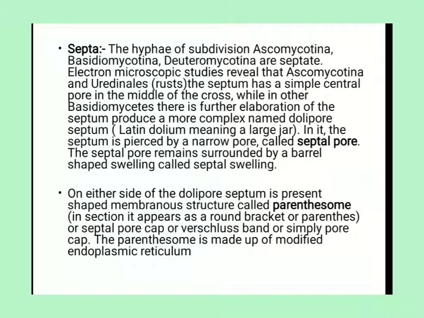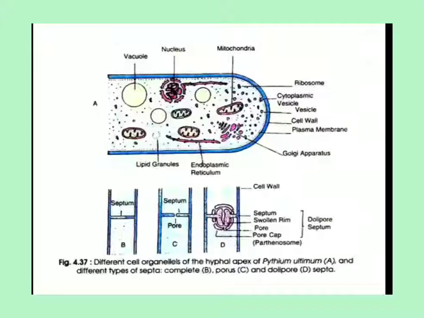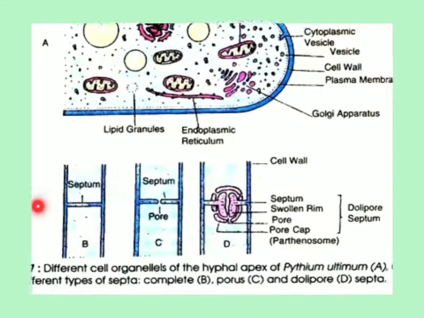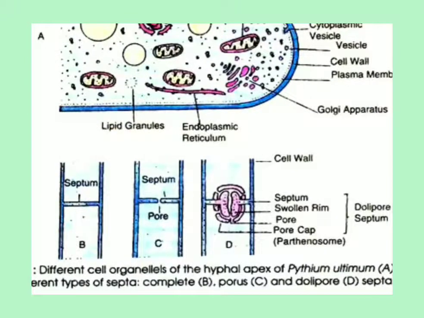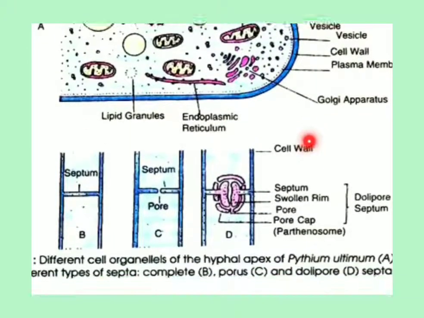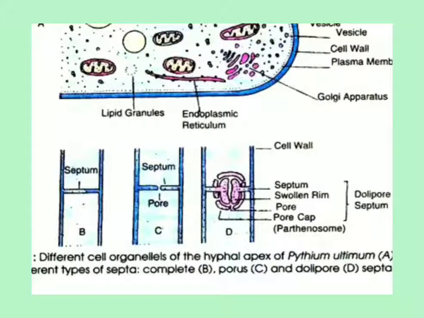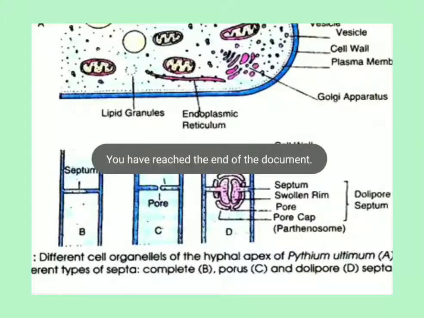In this septum, the cross wall is pierced by a narrow pore. It is called the septal pore, and the septal pore remains surrounded by barrel-shaped swellings called septal swellings. You can see in this figure the septum and the swollen portion. They are known as swollen rims, and a pore-like structure is present. They are also known as the dolipore septum.